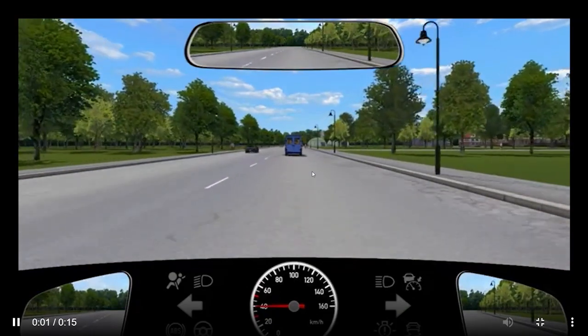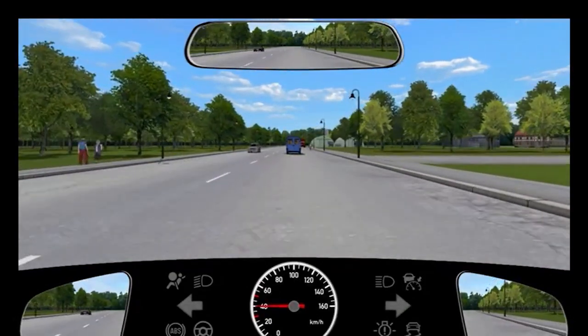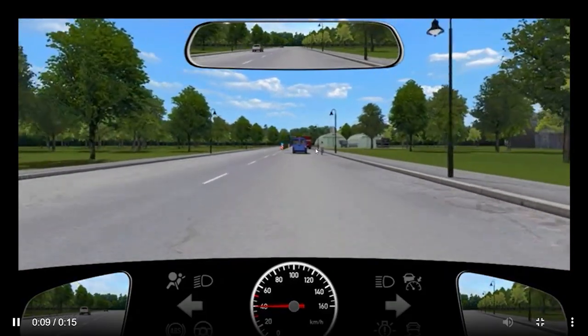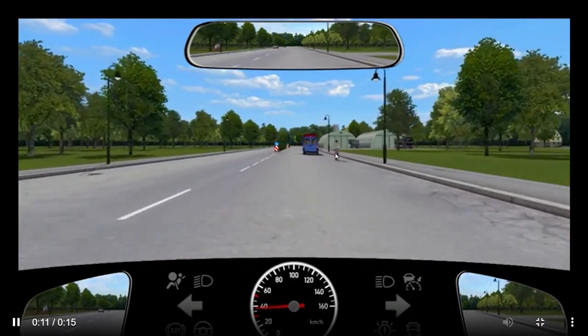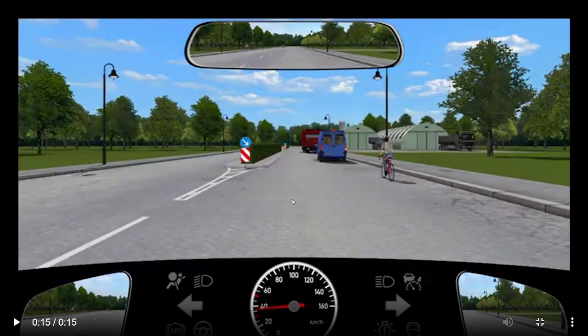We are on a roadway, looks like 50 km/h speed, outside city maybe. Yeah, buildings are there, not clear. We don't need to worry about this. This blue van is indicating, and even a cyclist is there, and then the red truck is there. So very complex situation. You see this blue van is on the roadway, even the cyclist is on the roadway.